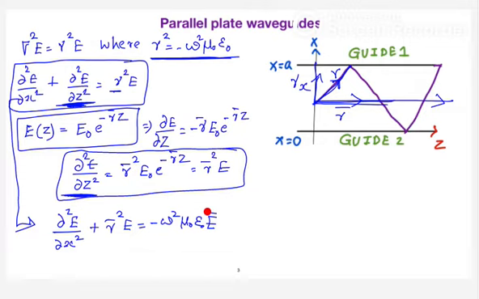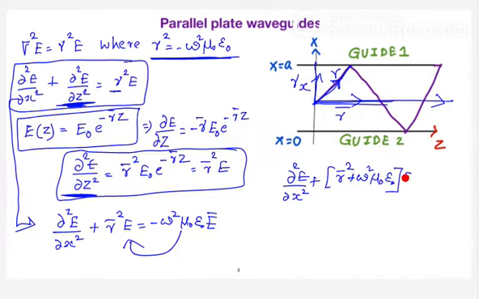So in other words, let it bring to the left side. So what you are going to get is ∂²E/∂x² plus (γ̄² + ω² μ₀ ε₀) into E is equal to 0.